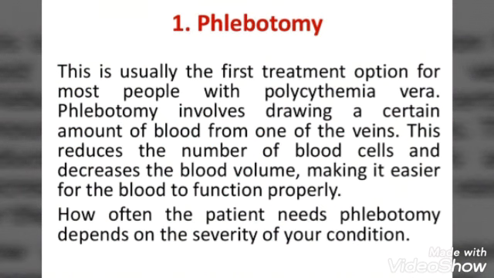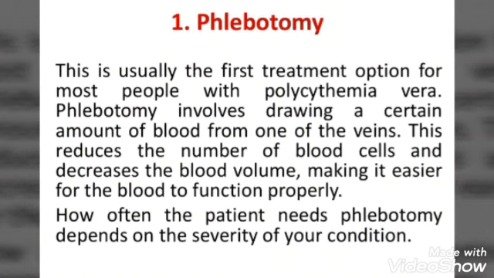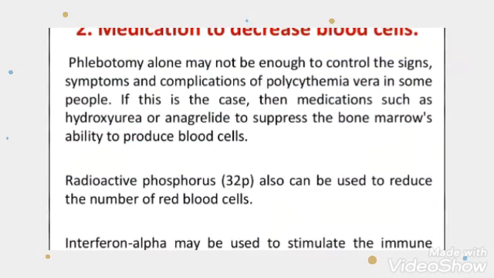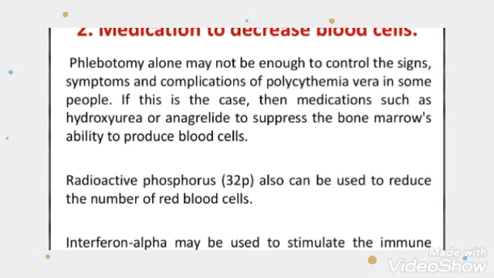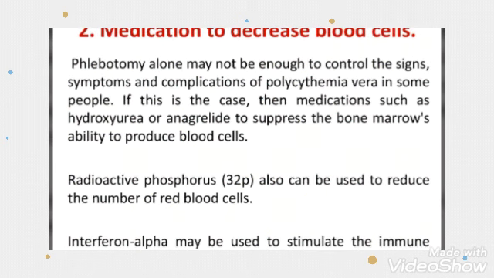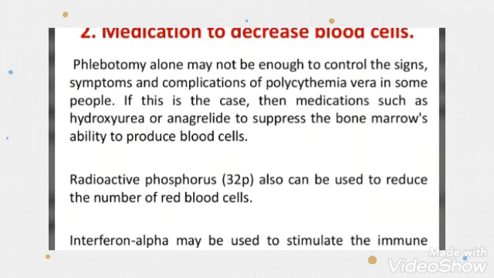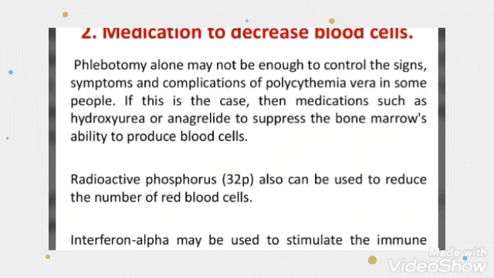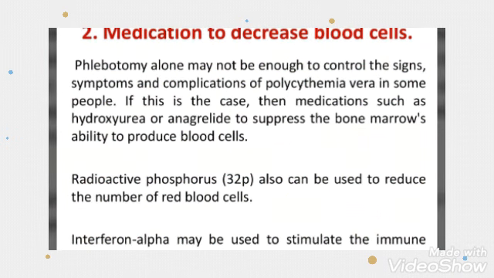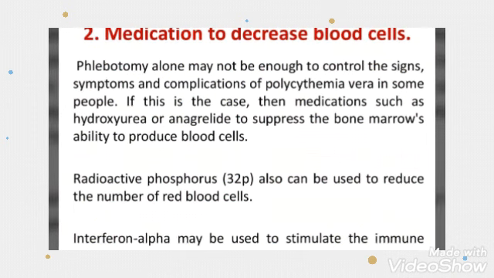So in this, there will be a little extraction of blood from the vein that will reduce the number of cells and the blood amount, which will allow the blood to flow freely. Then we'll go for the next step, that is medication to decrease blood cells. Since there is more blood cell formation, medicines will be given so that the bone marrow produces fewer cells and there will be no increase in blood cells, so the blood will not thicken. We are giving hydroxyurea and anagrelide to suppress the bone marrow's ability to produce blood cells.